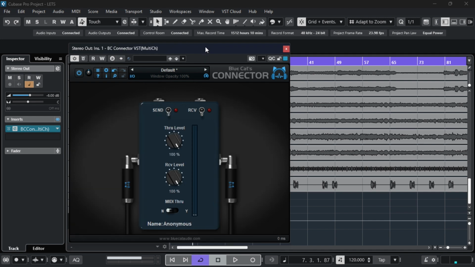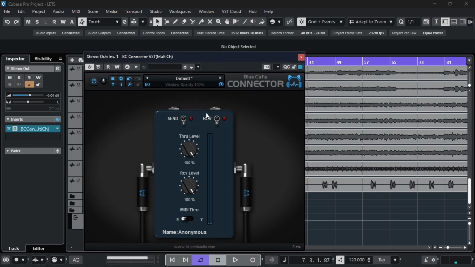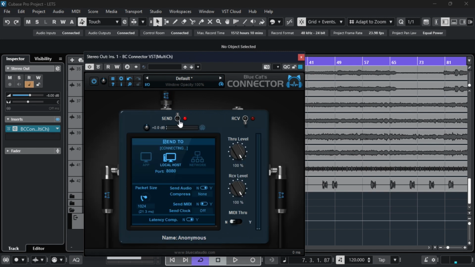When you open the plugin, this is how it comes originally. We are going to be sending from here to vMix. So we toggle on send. Now we go to localhost, then we give it a port number, in this case 8080. That's the default host, so I'm leaving it that way.